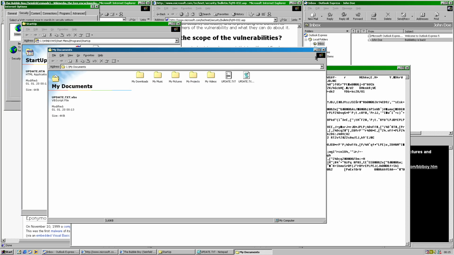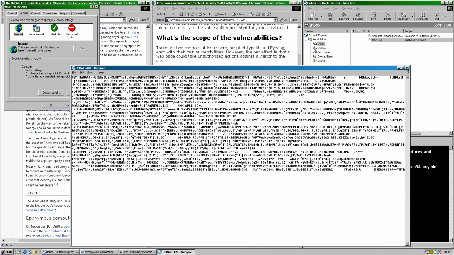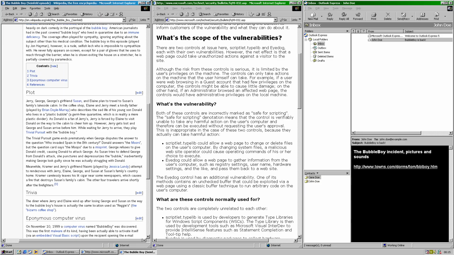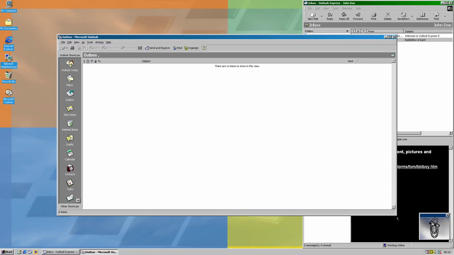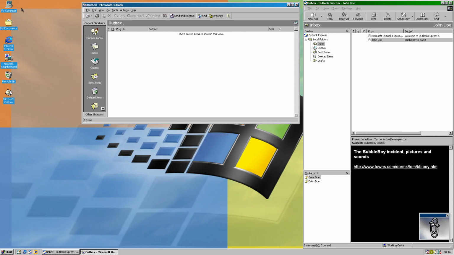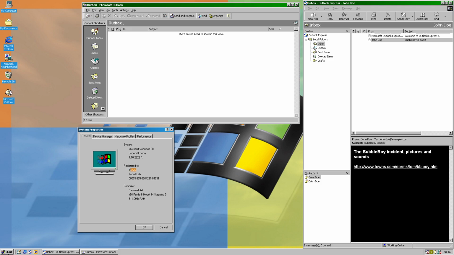So we'll open up Outlook and System Properties, so I can actually demonstrate this. In here we'll get the email being sent. The system properties should have the registration data changed.